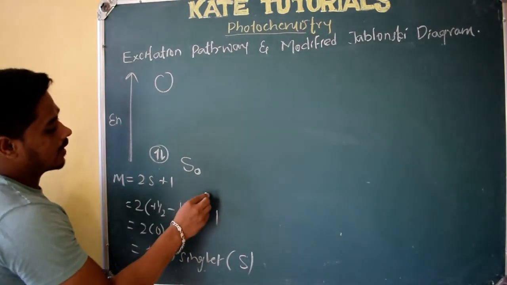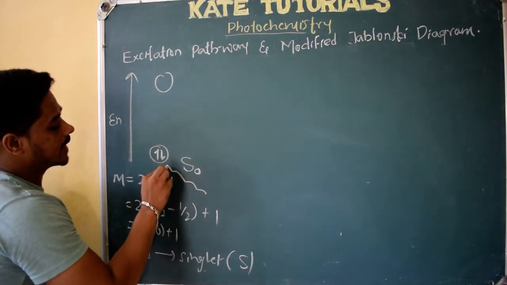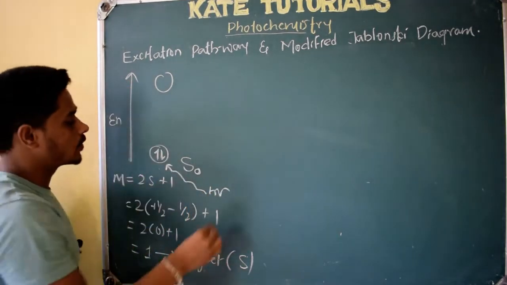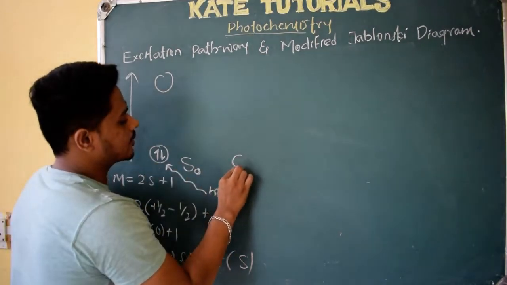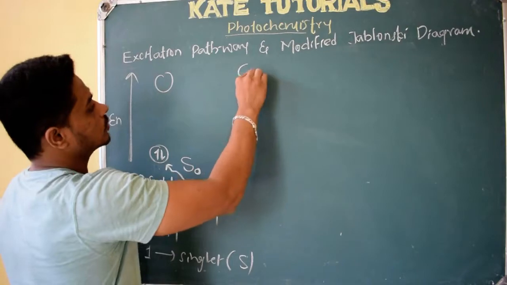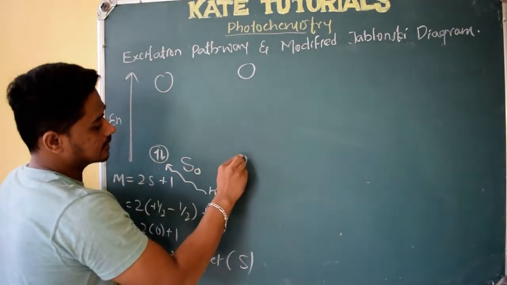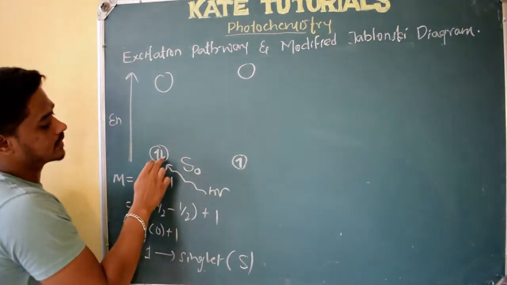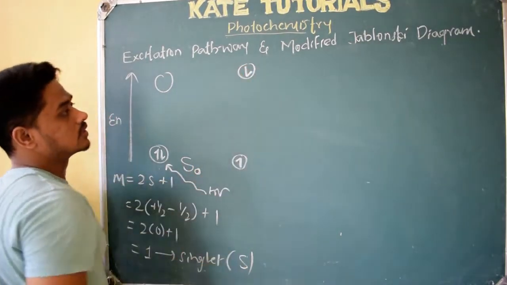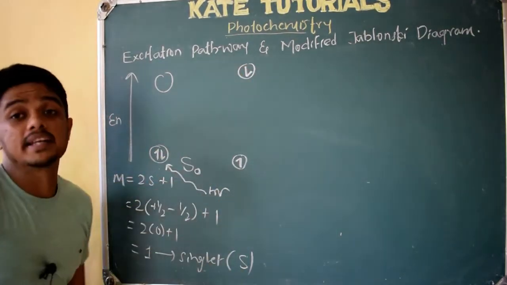Now I put some radiation to this, so it gets excited. How will it be excited? This will remain as it is. This electron, without changing its spin, will go above. This electron is the same here. This is our spin selection rule.